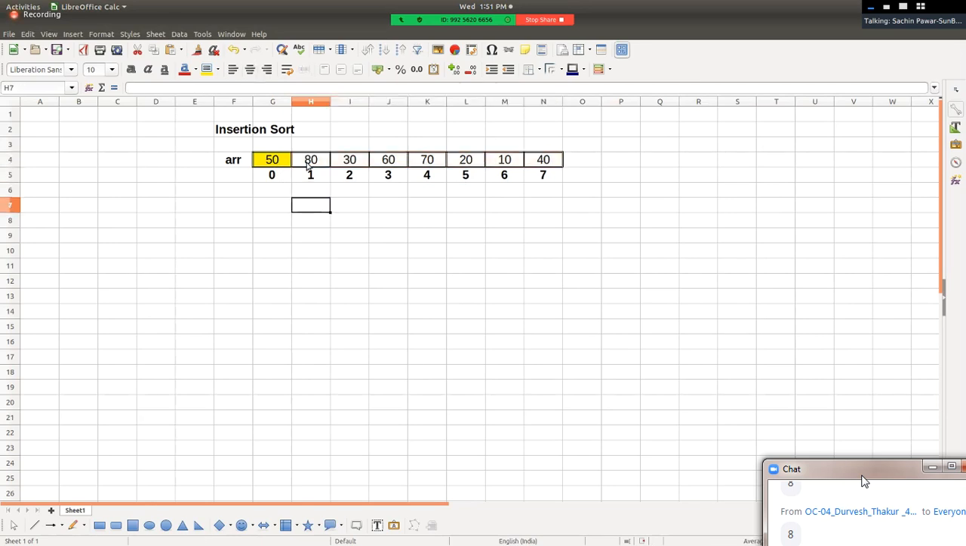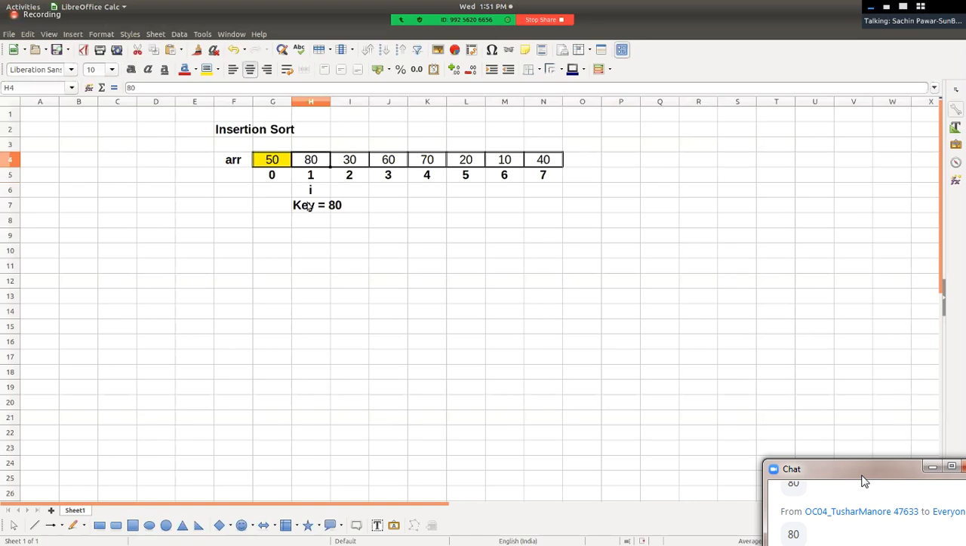In the first iteration, we pick the first element and refer to it as the key. So what will be the value of the key? We pick the first element, so the value of key will be 80. If we start indexing from here and say the value of i is 1, then key is arr[i], which is 80.